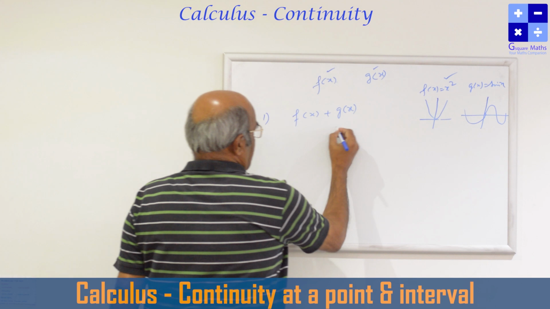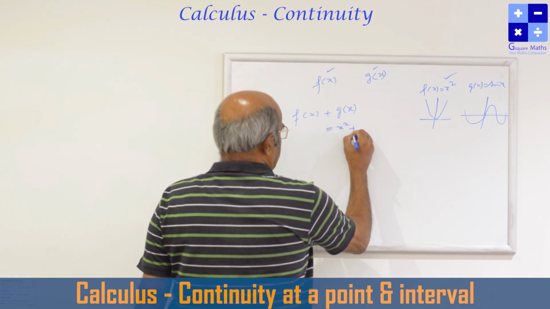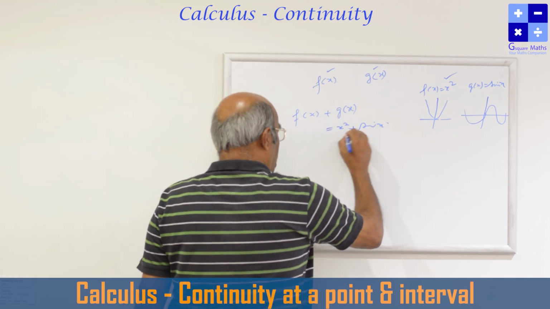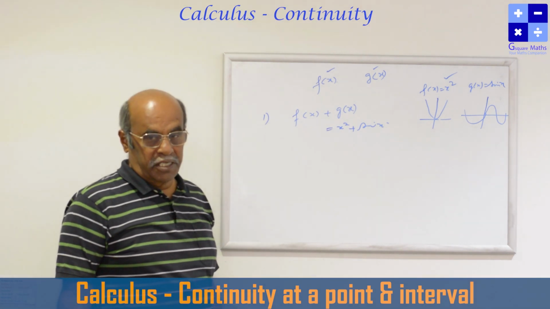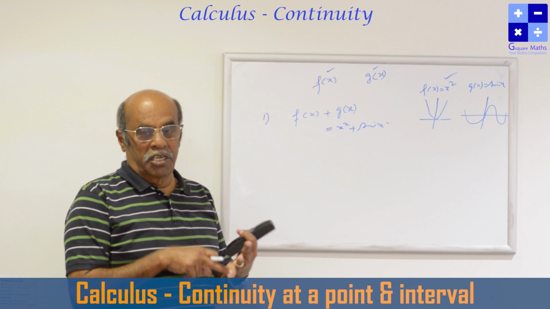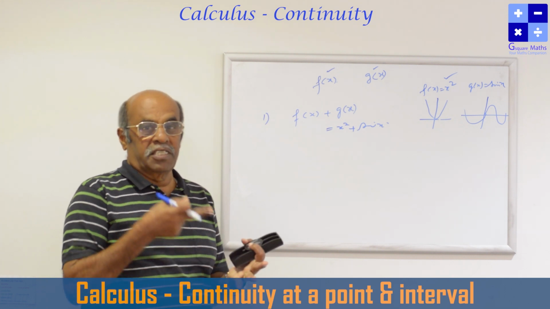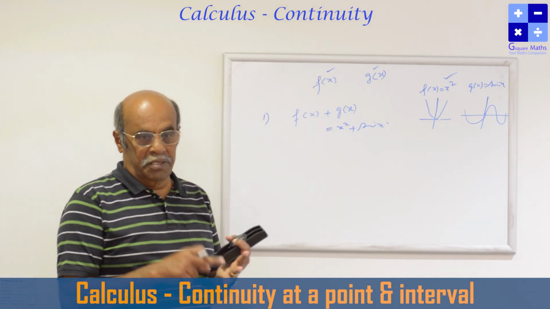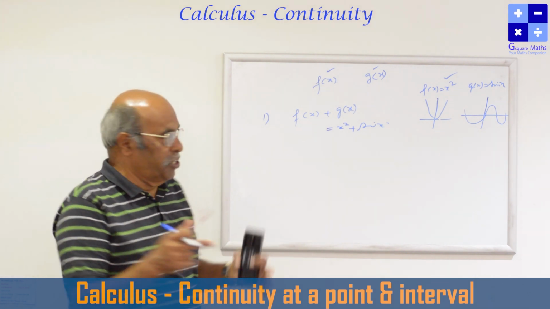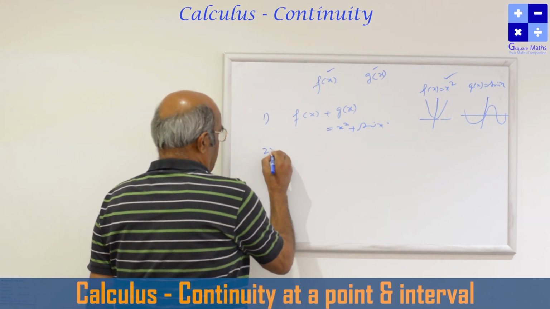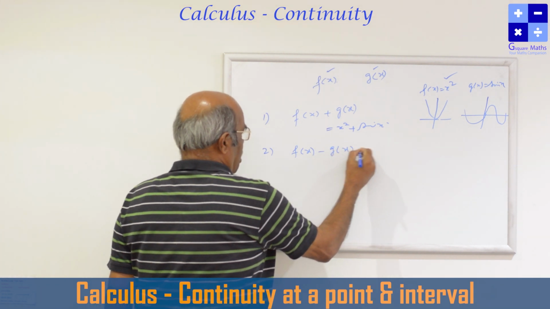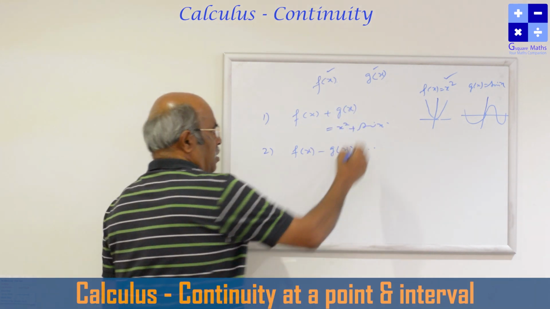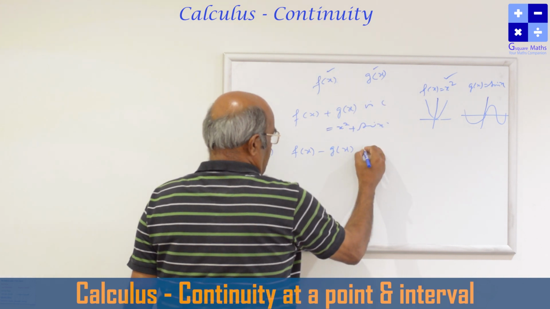That means x square plus sin x is also continuous. So first rule I can say that if f of x and g of x are two continuous functions, then the sum of continuous functions is continuous. The difference of the two continuous functions is continuous. Second one, f of x minus g of x is also continuous.